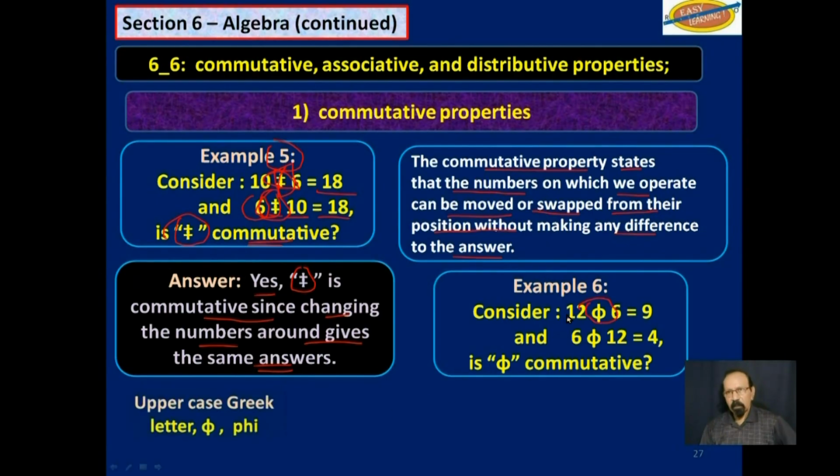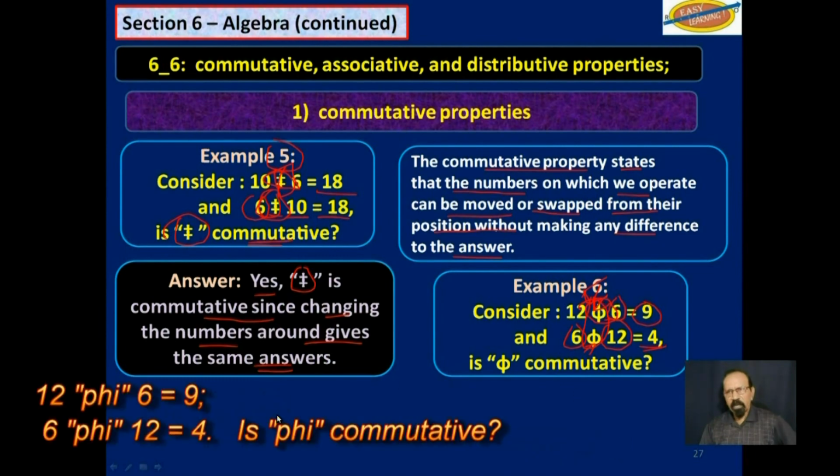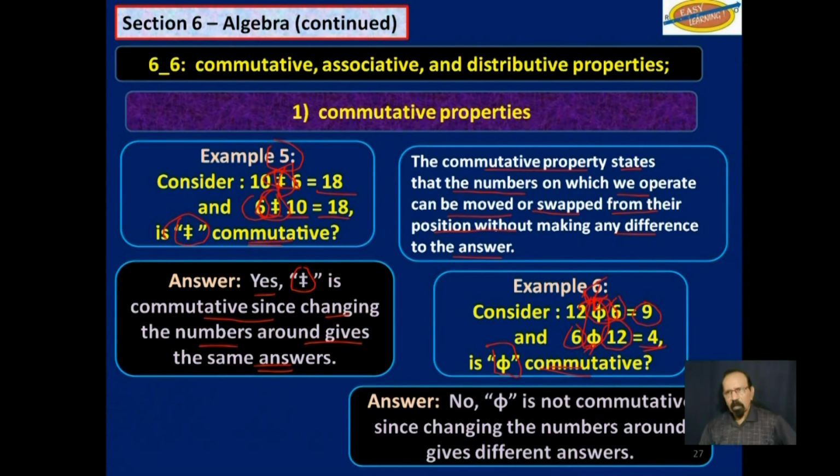Let's look at this one. This is a Greek letter. So 12 and 6 operated on this sign is 9, but 6 operated on that sign by 12 is 4. Whatever this sign here means, can you say that this operation here is commutative? And the answer is no, because that operation, whatever it is, gives different answers when you switch around the numbers.